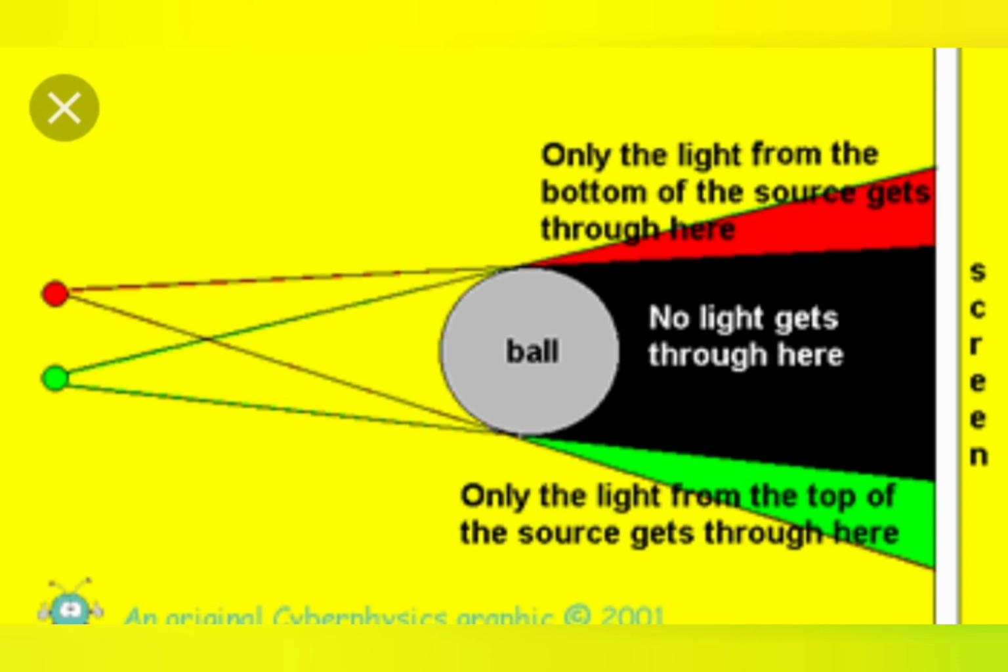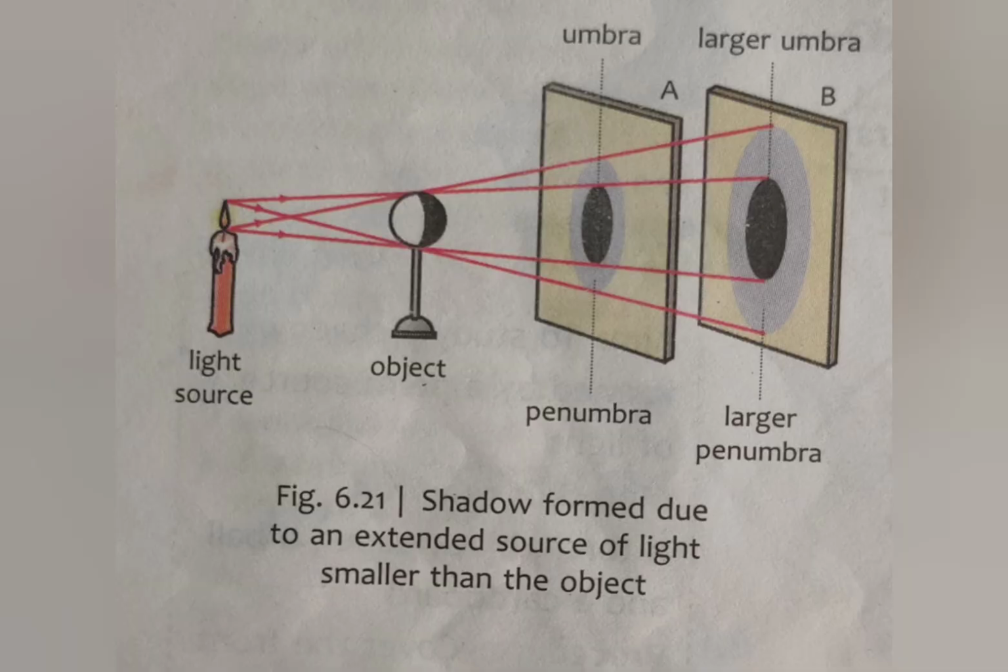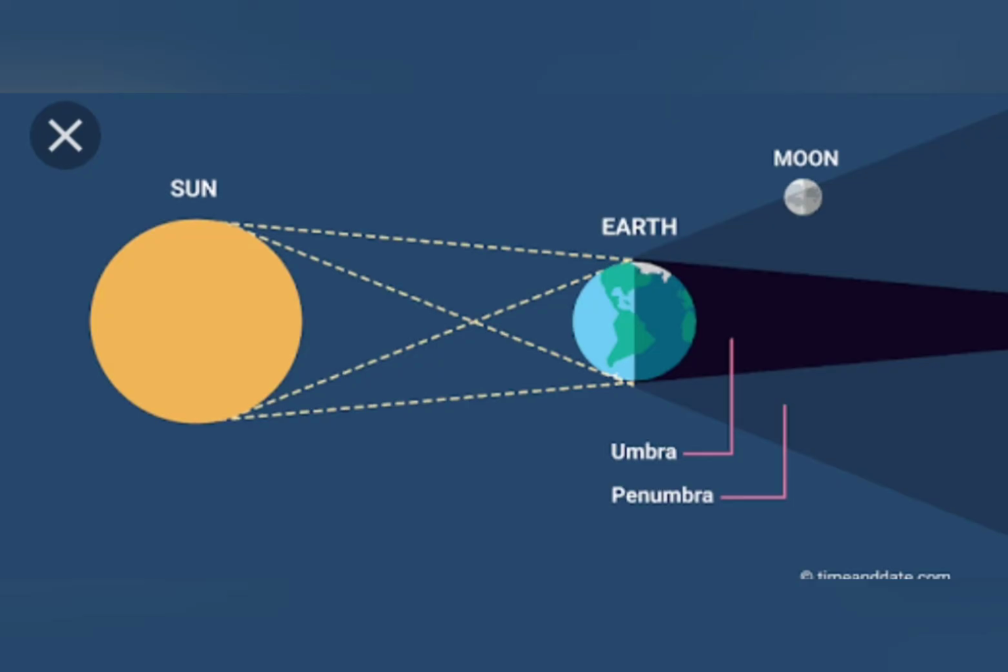But when the screen is moved away from the object, we observe that the size of both the umbra and penumbra increases. This activity shows this. Second one, shadow formed when the source of light is larger than the object.